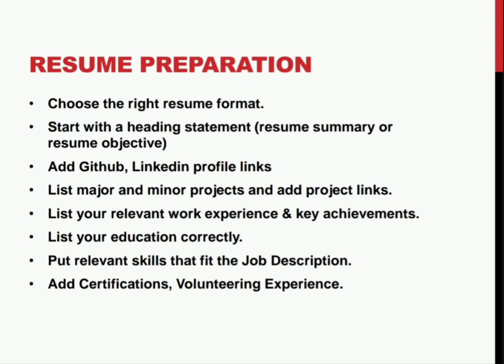List your education correctly. Don't write the duration of your schooling as 10 years or anything like that. Write your engineering college and the degree name. It is okay to add the percentage or the CGPA, but if you have a slightly lower pointer, then don't add it. Your high school would be okay. There is no need to write your primary education, where you did your schooling. The high school and engineering college are okay to be mentioned.